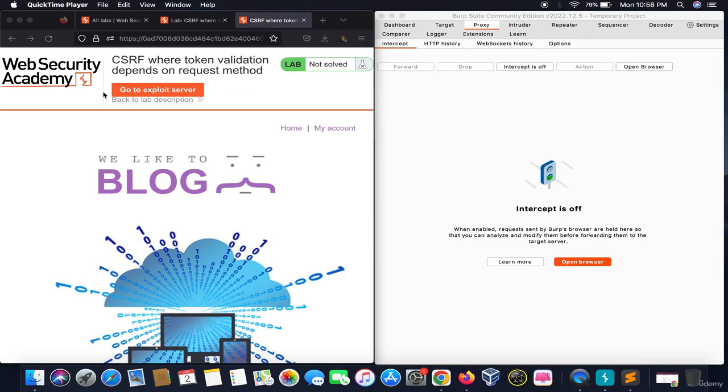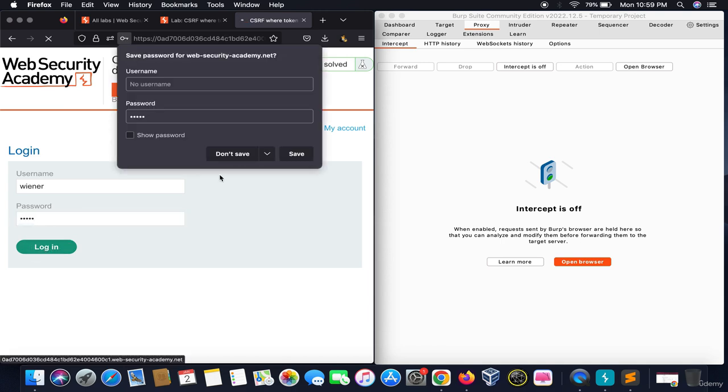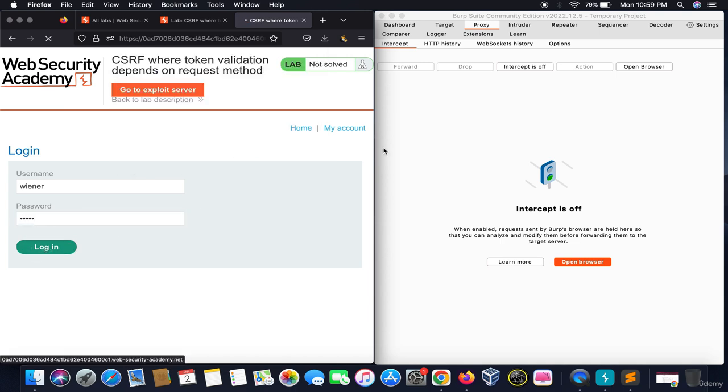So, the method we previously discussed about CSRF was a very basic method, but websites nowadays aren't that simple. So, we will do an advanced CSRF attack where the token validation depends upon the request method. We will supply the default credentials of this website and I will click on login, right?